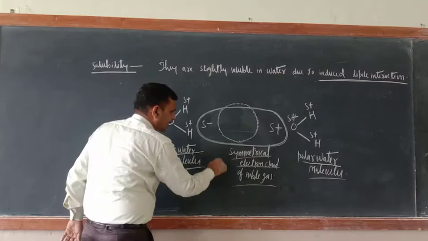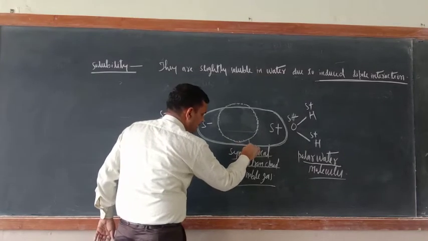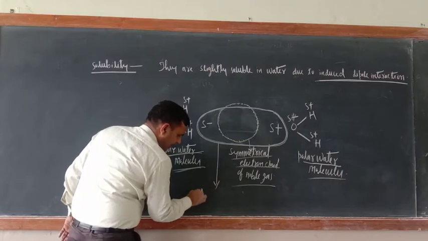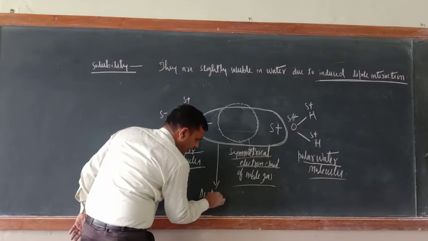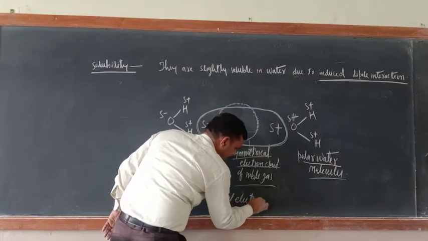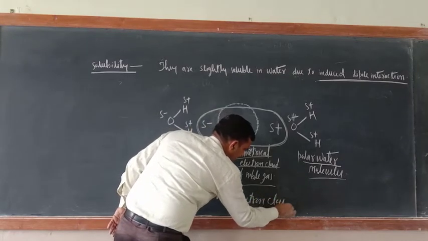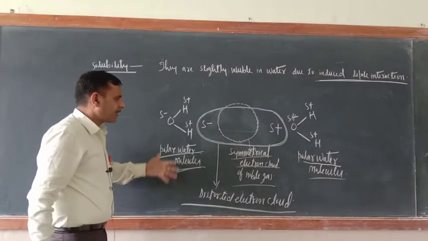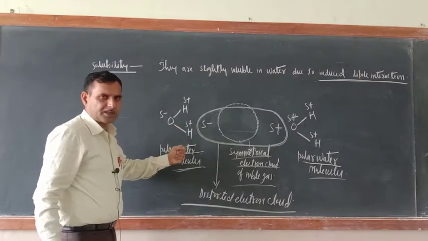Now this electron cloud, the earlier one was symmetrical, now this is the distorted electron cloud. Okay, so when the electron cloud is distorted, then what is there?